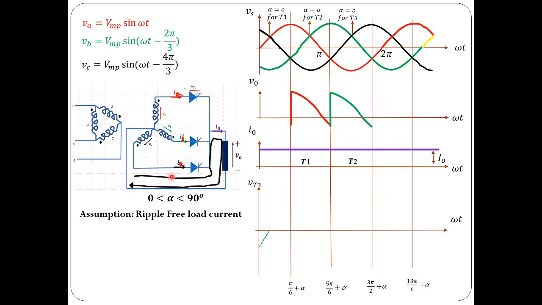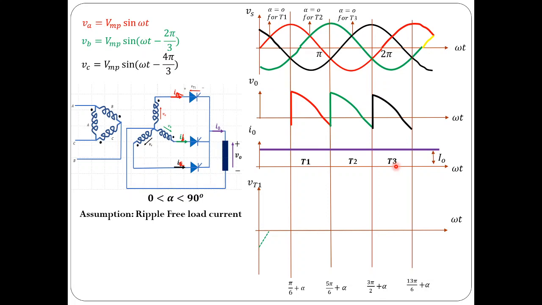And during this interval of time, by applying KVL for this conducting path, you can see that the load voltage would be the same as VC, and the load current is the same as the source current, that is IC, and it is also equal to the thyristor current. So during this period, load voltage would be the same as VC, shown with this black curve during this interval, and thyristor T3 would conduct.